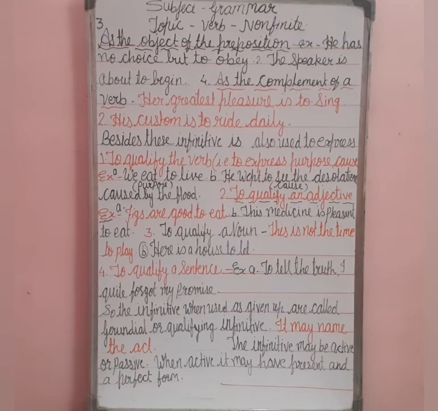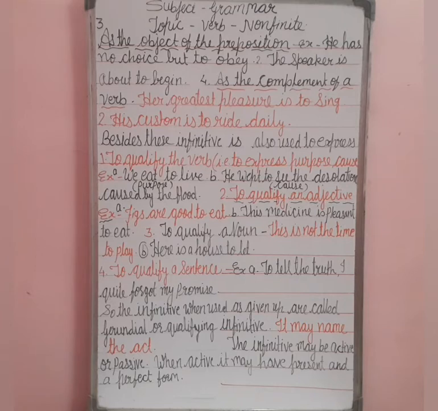I would like to tell you, besides these uses, the infinitive is also used to express, first, purpose and causes. So to qualify the verb, we are using them to express purpose or causes. For example, we eat to live. Here it is showing purpose. Second example, he wept to see the desolation caused by a flood. Here it is showing a cause.